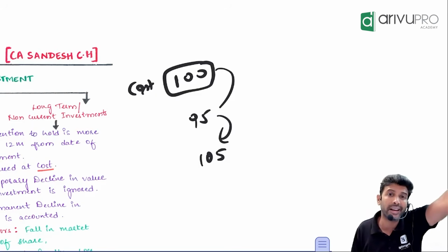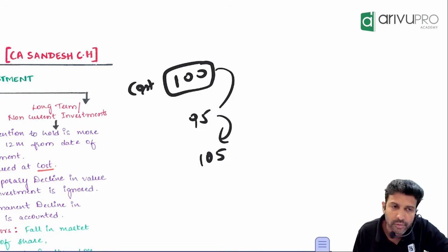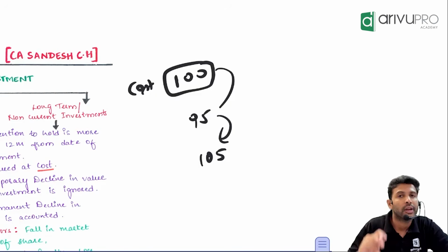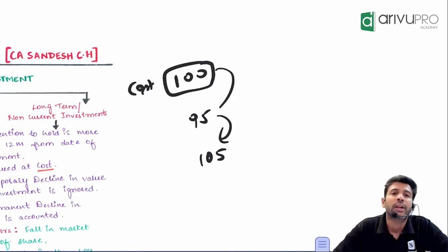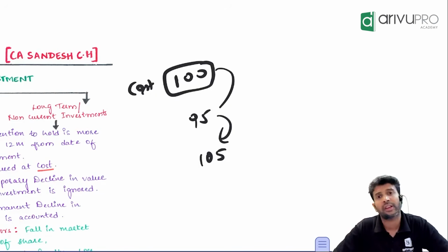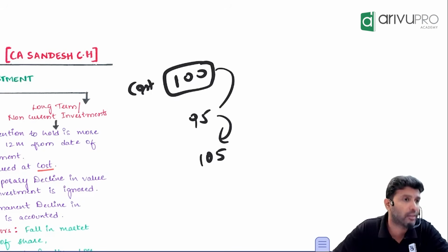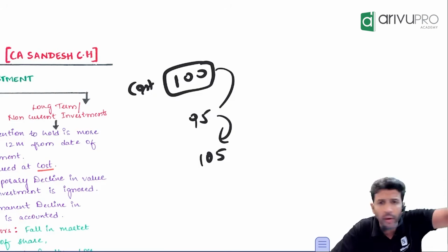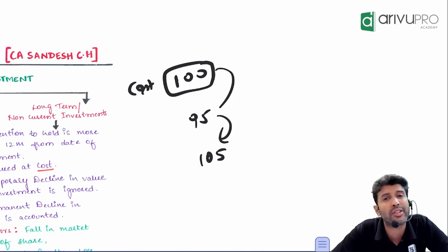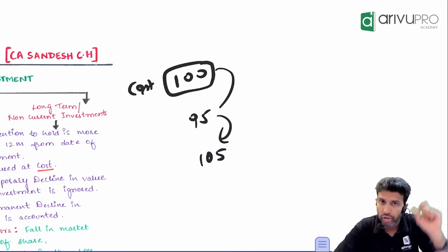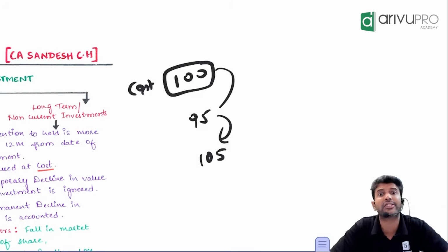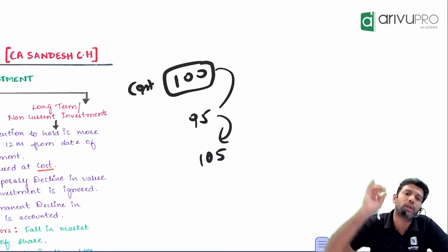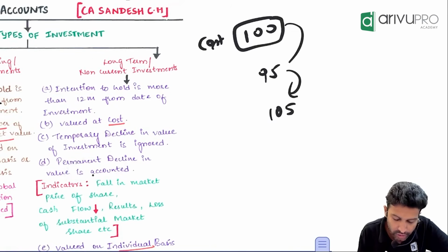If there is a permanent decline in the value of the investment, you have to account for it. Suppose the company where I invested is suffering a huge loss. There is some fraud that went on with the company. You identified the fraud associated with the company, and the share price started falling left, right, center. Share price is going on reducing. So now, do you think this looks like a small temporary decline or more like a permanent decline? Permanent decline. So what is temporary, what is permanent? You need to analyze it on a case-to-case basis. But if you conclude that it is a permanent decline, you should account for it.